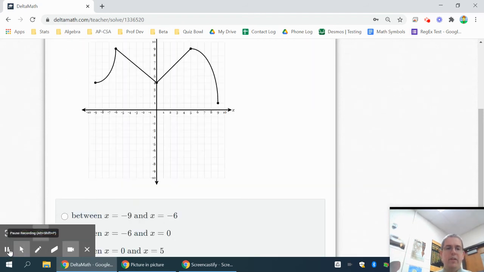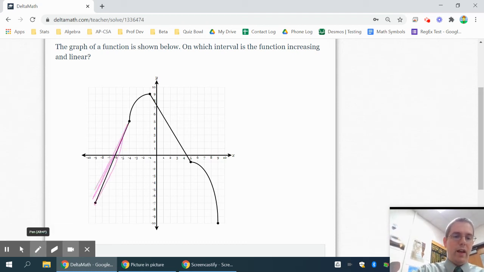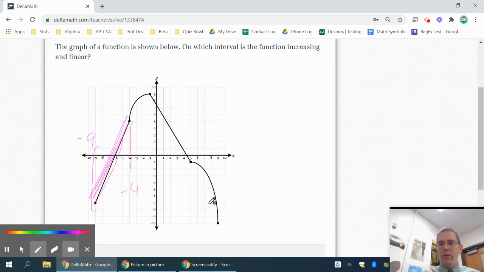Now talking about where a graph is both increasing and linear. On these, we're looking for graphs where they are increasing and linear. Linear means a straight line. Increasing means going up as you go from left to right. So this part here is in a straight line and going up. So I need to look at the x values for this part. It starts at -9, and this piece of the graph stops at -4. So the piece I'm looking for will be the one between -9 and -4.